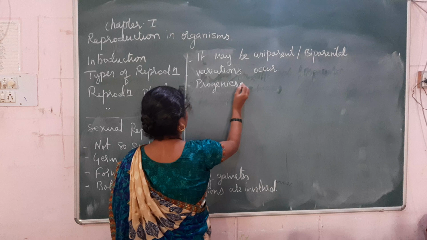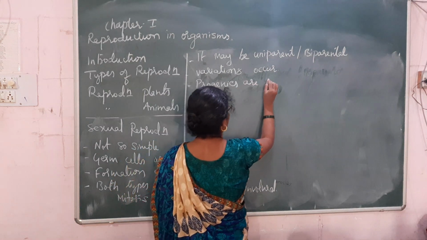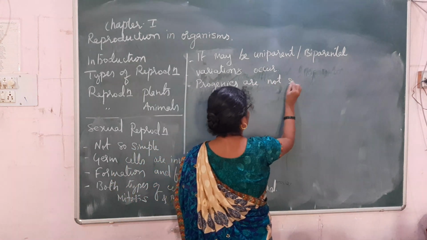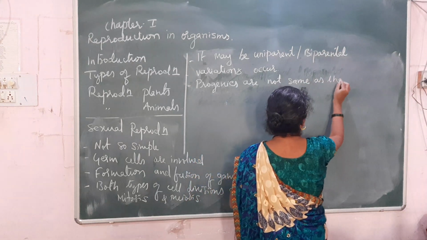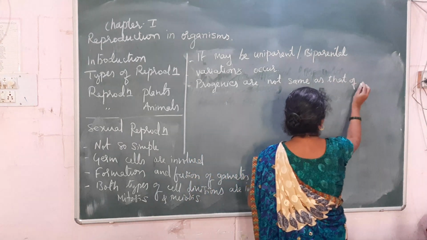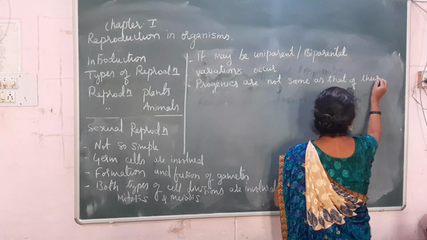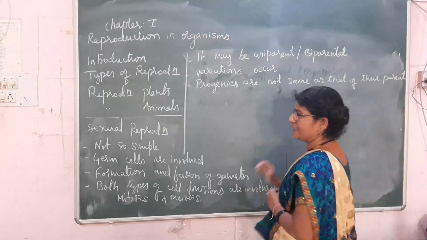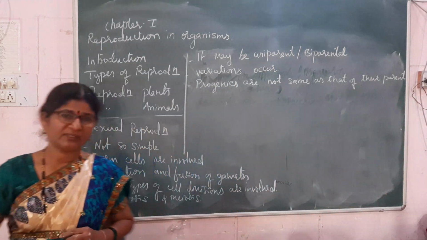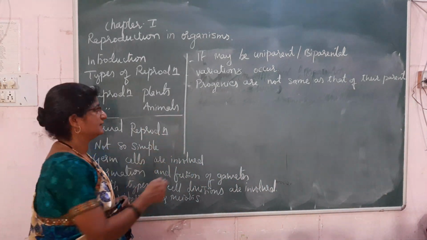Progenies are not the same as their parent. That is, they are different. When compared with the parent, the progenies are different.